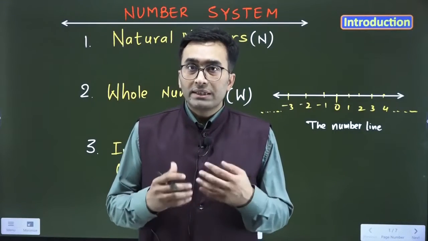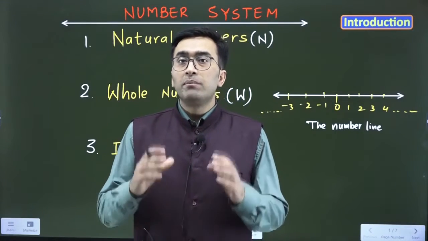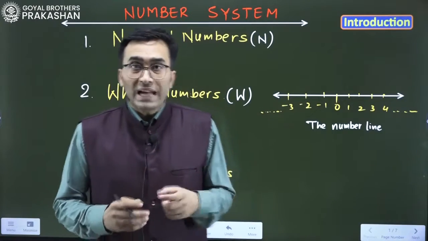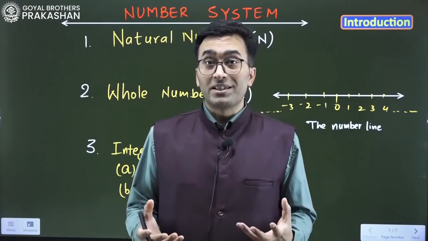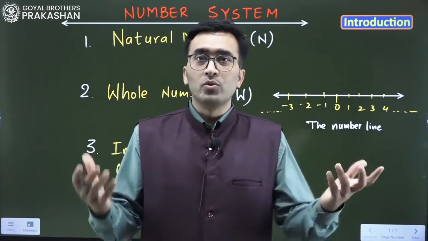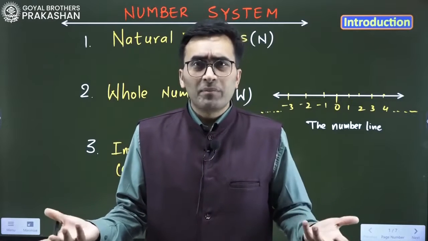We are going to start the grade 9th chapter, Number System. It is the first chapter from the book. We have to understand what the number system is. If someone asks about numbers, what do we generally say? We say 1, 2, 3, 4, 5. These are the numbers we generally speak.